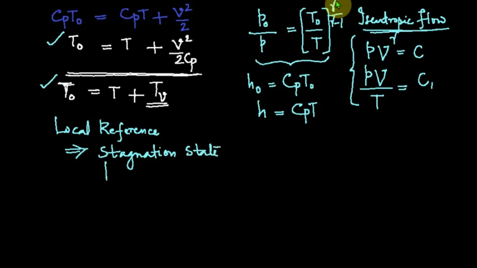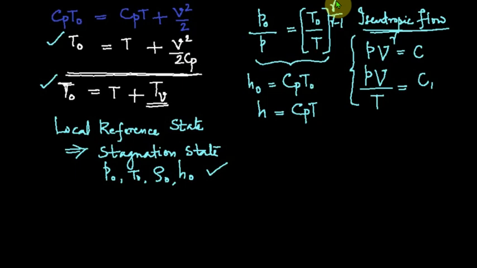What are the properties? P0, T0, rho 0, H0, etc. These properties are very important, and how to connect them with the static properties I explained already. This local reference state, the stagnation state, is extremely useful in analyzing the performance of rotodynamic compressors.